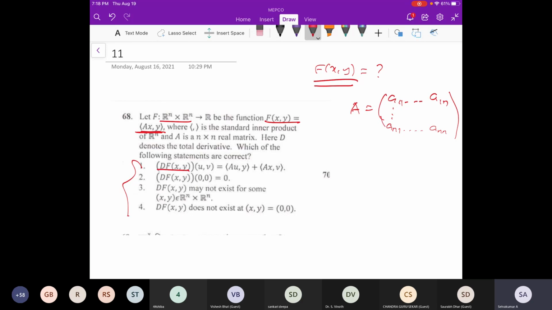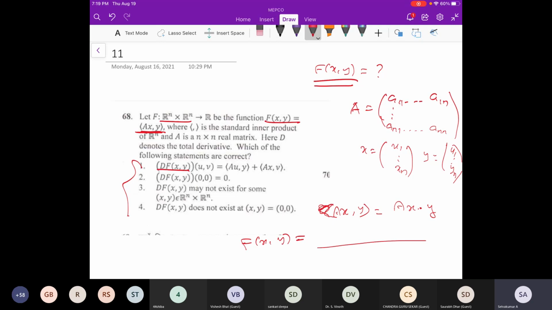A can be any arbitrary matrix, so you can take this A as this matrix, and x some vector x1 to xn, and y also some vector y1 to yn. Then you do the operation. You have to find Ax, and this is not a dot product. Ax you have to find and take the dot product with y. You will get some answer that is f of x comma y. So they are asking more work from you. This x belongs to Rn, and y also belongs to Rn.